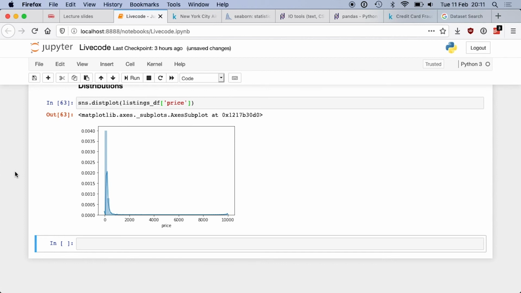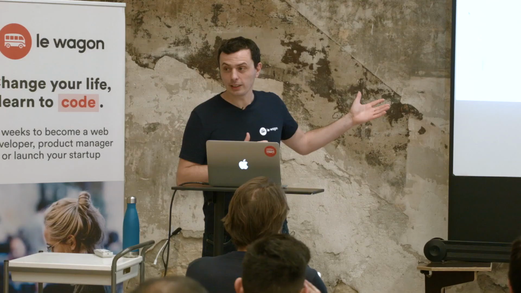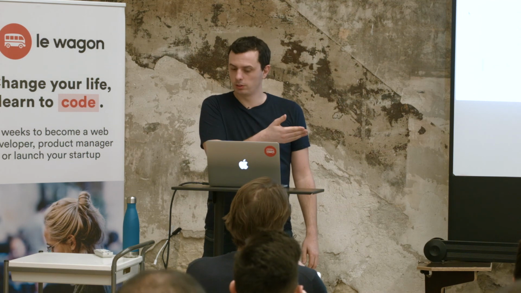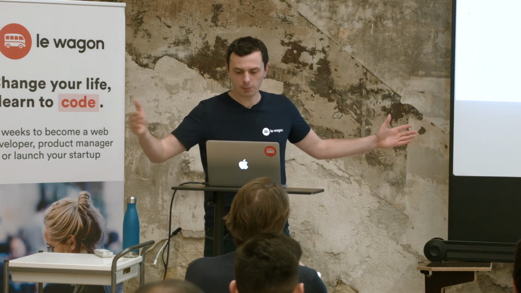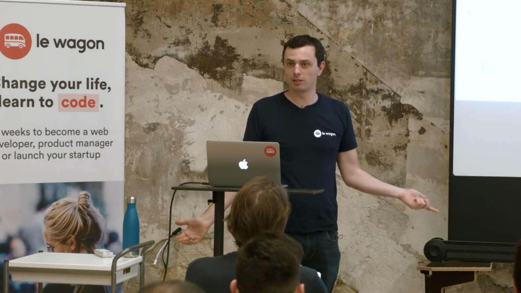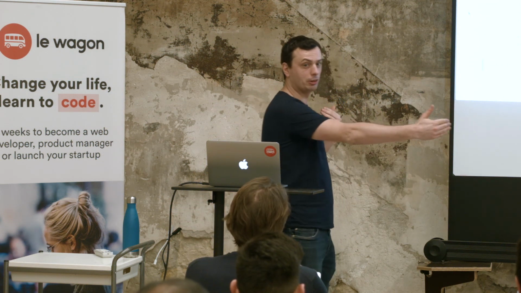And actually, it's histograms. We can't really see it, but it's binning the value of prices. It's not just plotting every listing. It's looking at intervals of price value and counting how many listings fall into that interval. So the problem with that is that it's not very readable. And why is it not very readable? Yeah, because some guy listed his apartment for $10,000, so it's pushing the distribution very far.